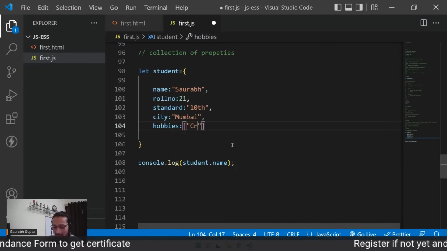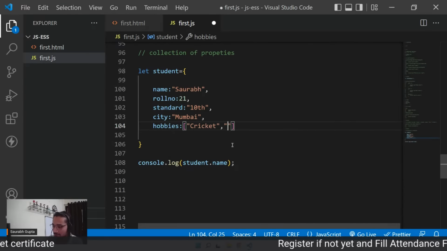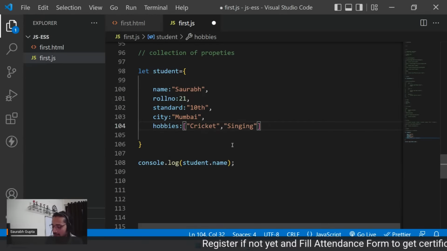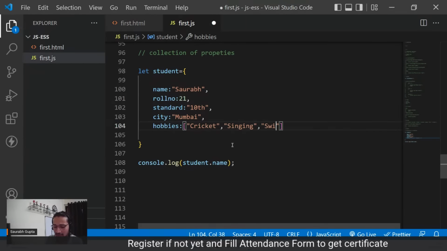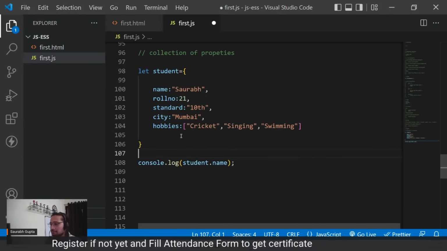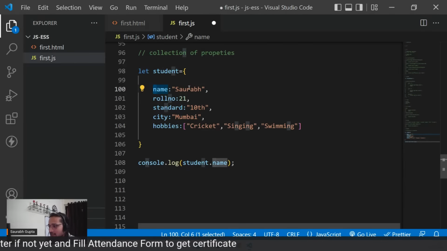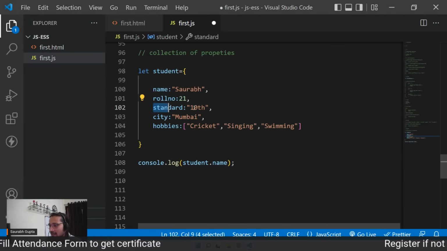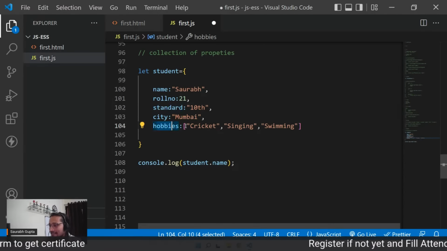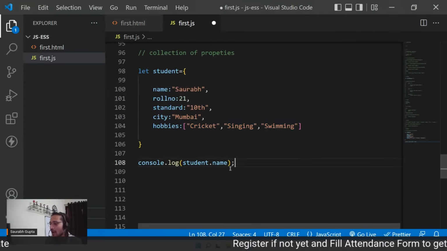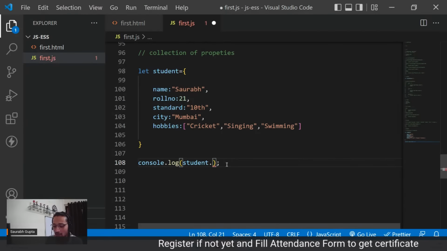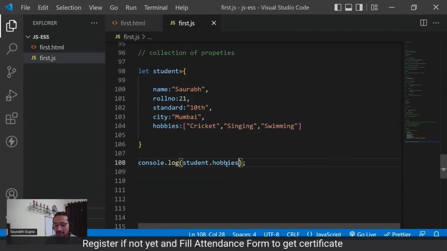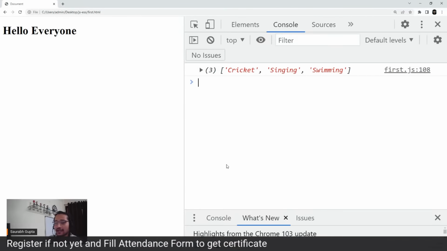I can store, let's say, cricket, singing, swimming, all that stuff. So name is a string, roll number is a number, standard is a string, city is a string, and hobbies is an array of strings. So now I can just write student dot hobbies, and you will see it prints an array.